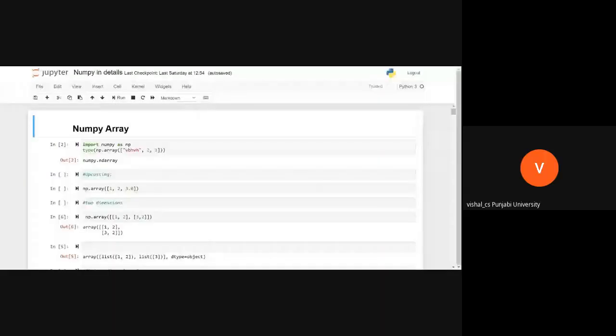So in the last class, we talked about NumPy array. So everybody now knows what NumPy array is. It is simply a numerical array. And can anybody tell me what is the difference between NumPy array and a list? Anybody? Is there any difference between NumPy array and a list?